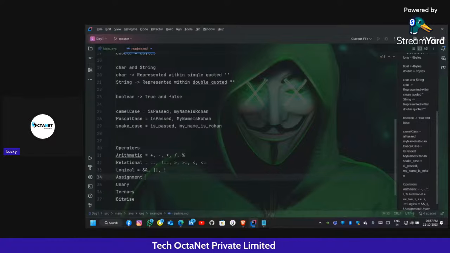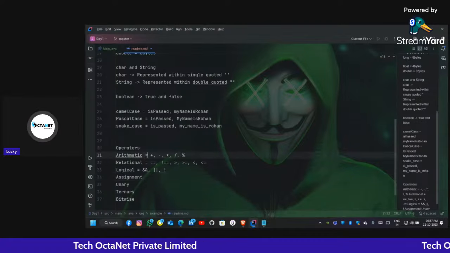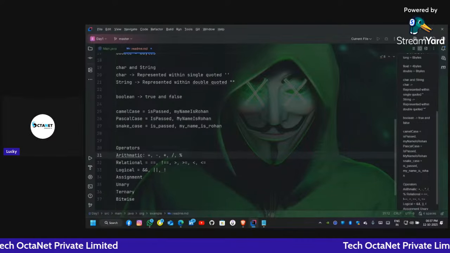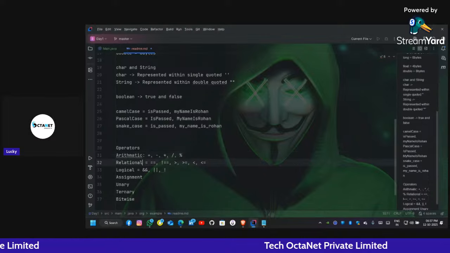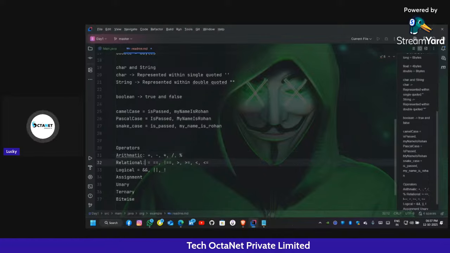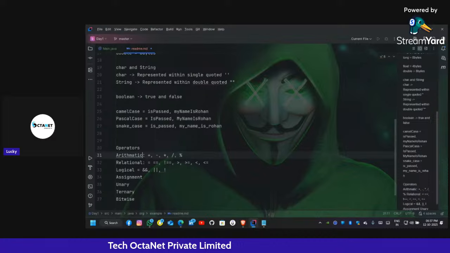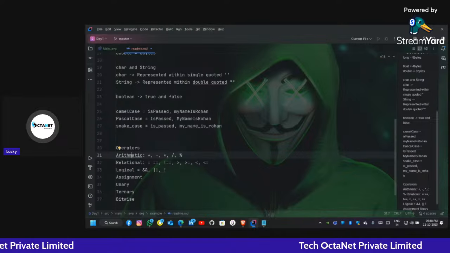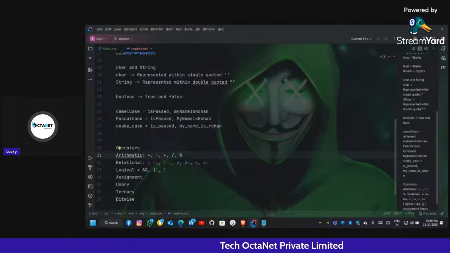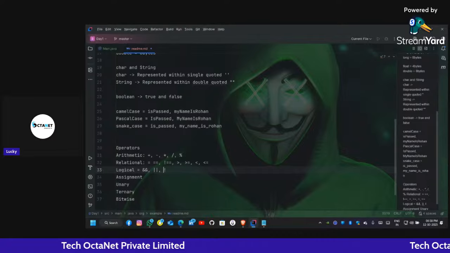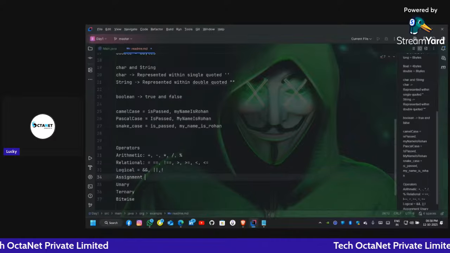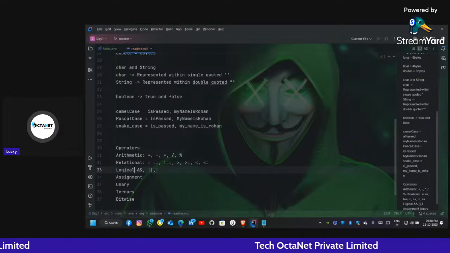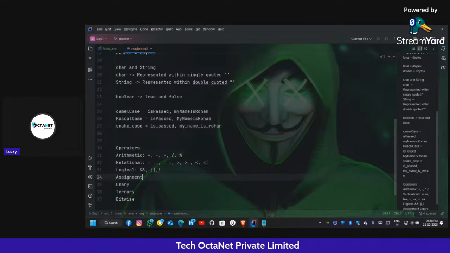In assignment, let me change the equal to to a colon because people would get confused. Arithmetic, is there a spelling mistake? Okay, now it's fixed.